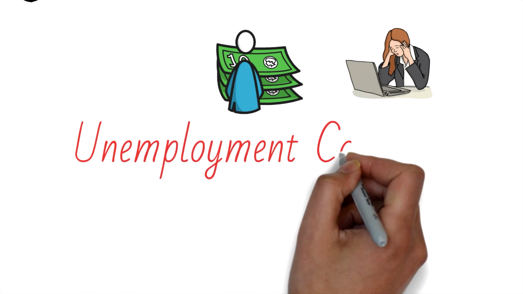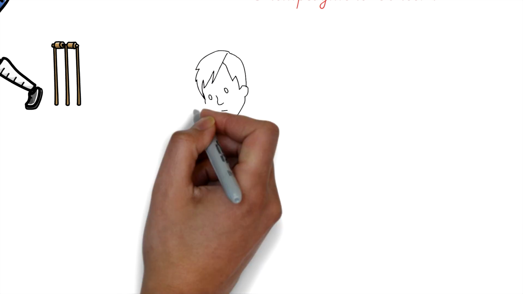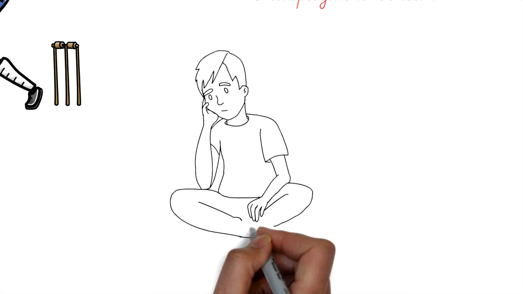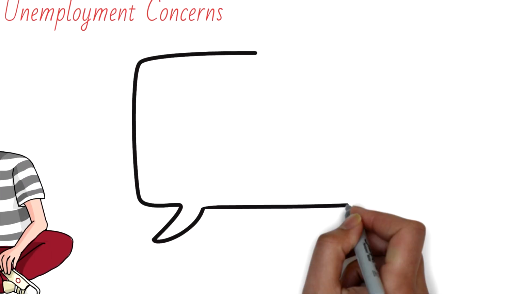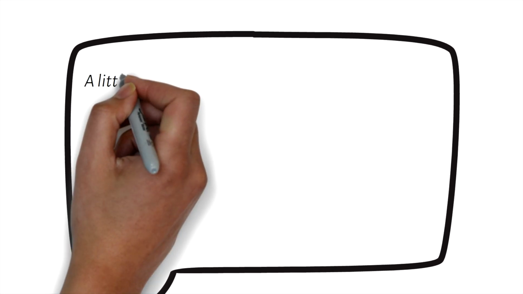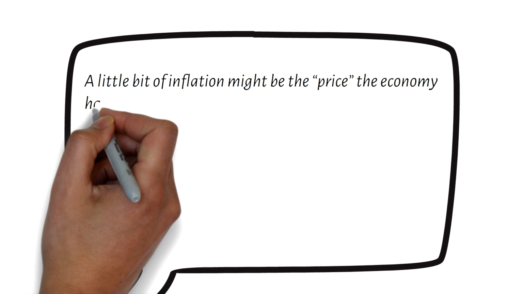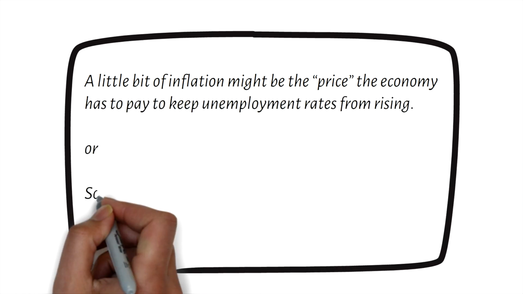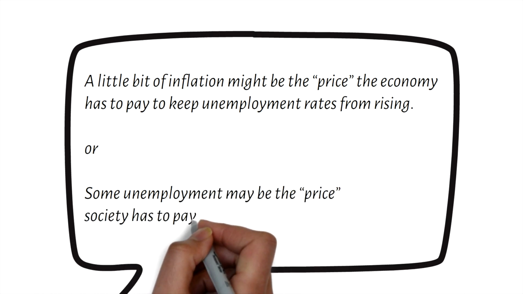Unemployment concerns. The government might have to restrain spending in the economy to keep prices from rising. This could lead to cutbacks in production and an increase in joblessness. To put it in perspective, a little bit of inflation might be the price the economy has to pay to keep unemployment rates from rising. Or some unemployment may be the price society has to pay for price stability.